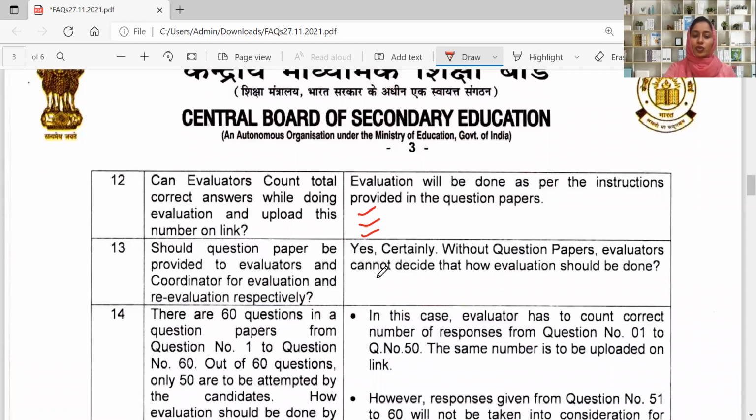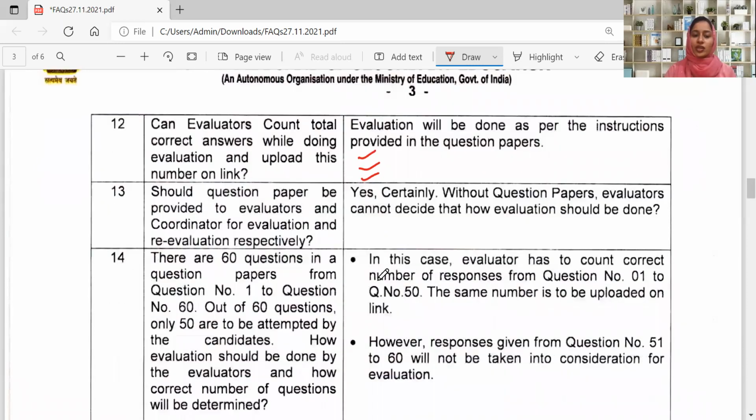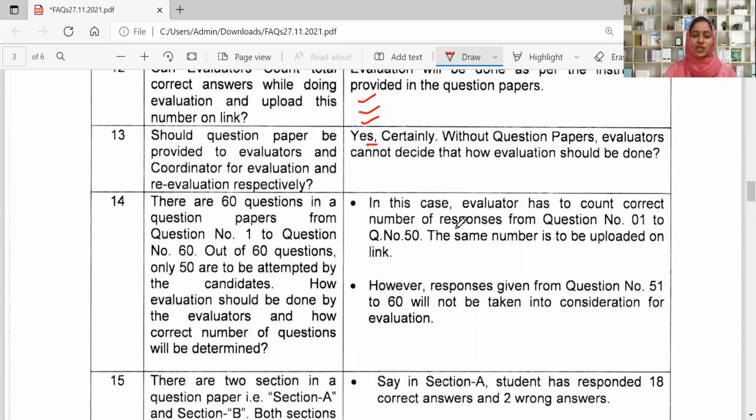Should the question paper be provided to evaluators and coordinators for evaluation and re-evaluation respectively? Yes, without the question paper, the evaluator cannot decide how evaluation should be done. Without reading the instructions given in the question paper, evaluators cannot understand how they have to do the evaluation work. So providing the question paper to evaluators is a must.